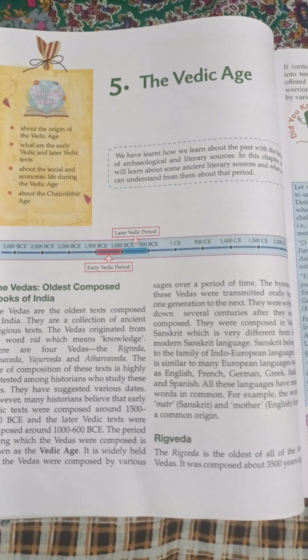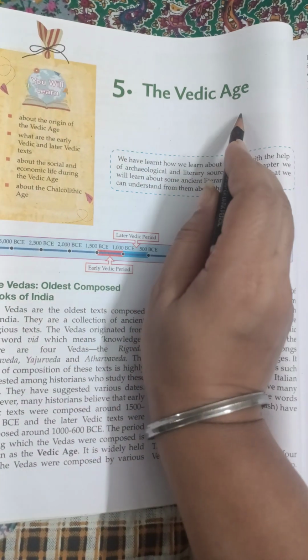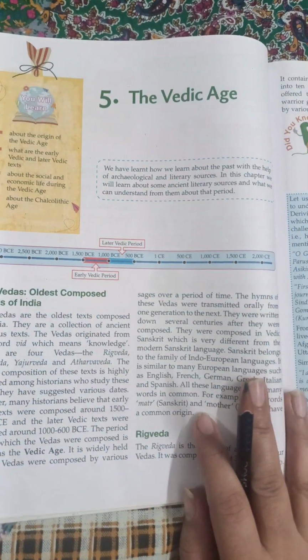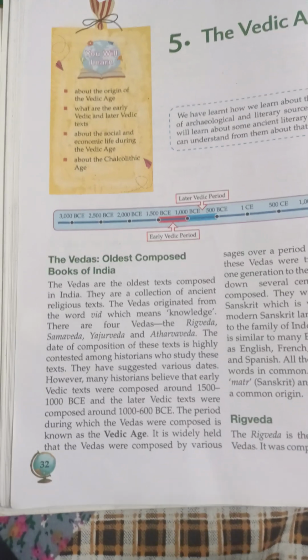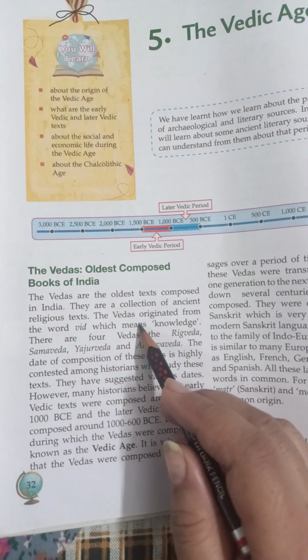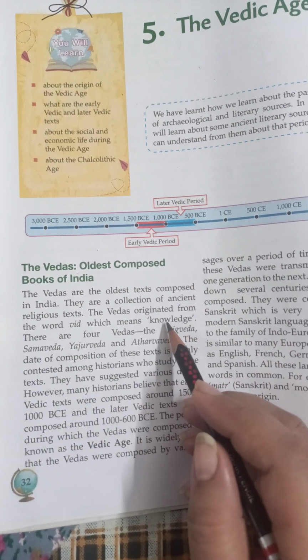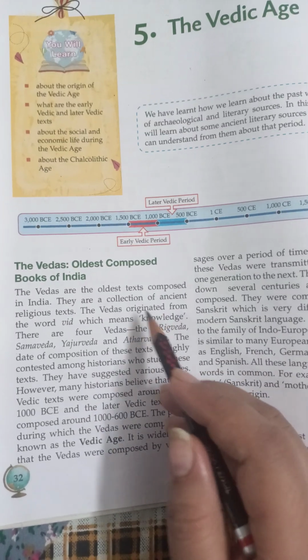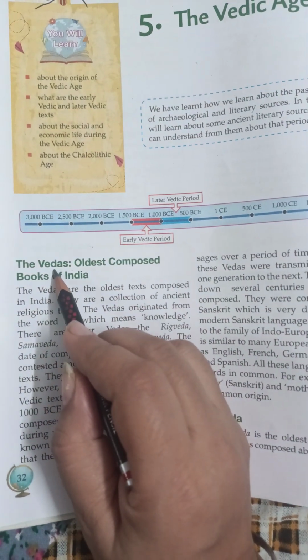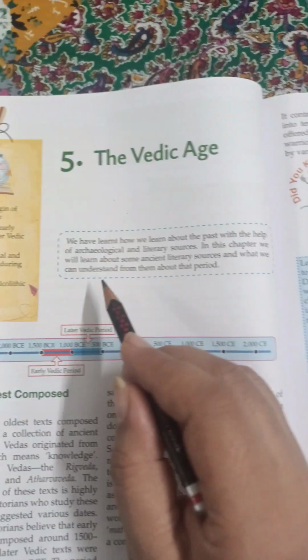I hope you have seen the introductory video of the same chapter, the Vedic Age. So, this is the fifth chapter of history which we are going to start, and this chapter is all about the four main Vedas which are there in our syllabus. We are going to talk about them. So, let's get started with the introduction.